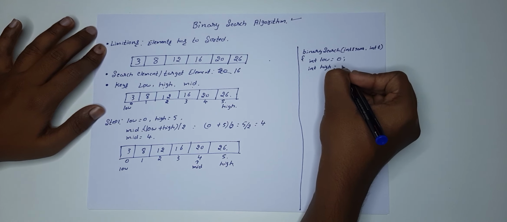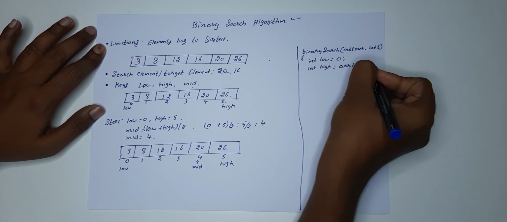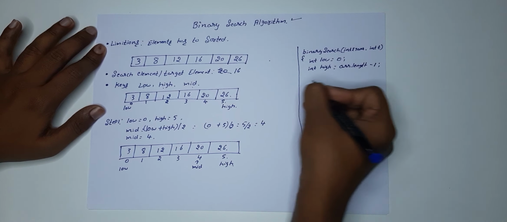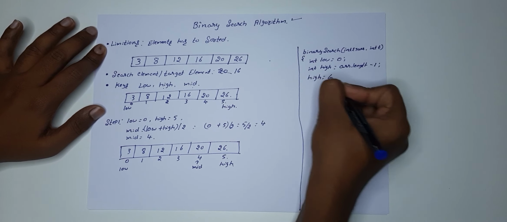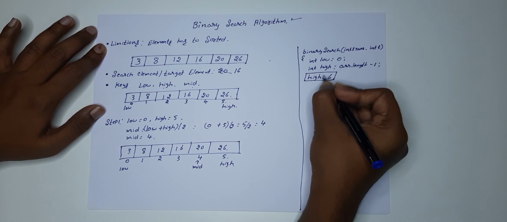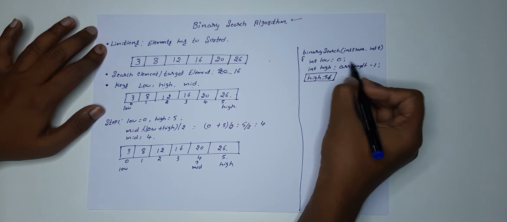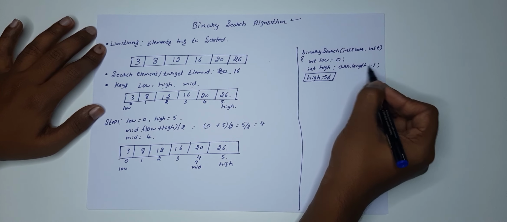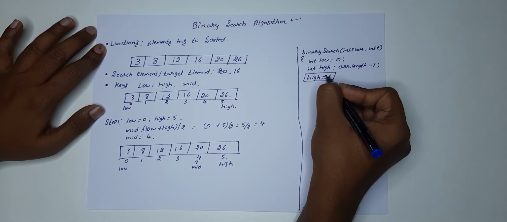So that's why array dot length minus 1, we need to keep it. This is not the code, I'm just making you understand. Sorry, high is not 6, it is going to be 5. The array length will be 6, right? So minus 1 is going to be 5. I just made it confusing, no problem. So it's going to be 5.